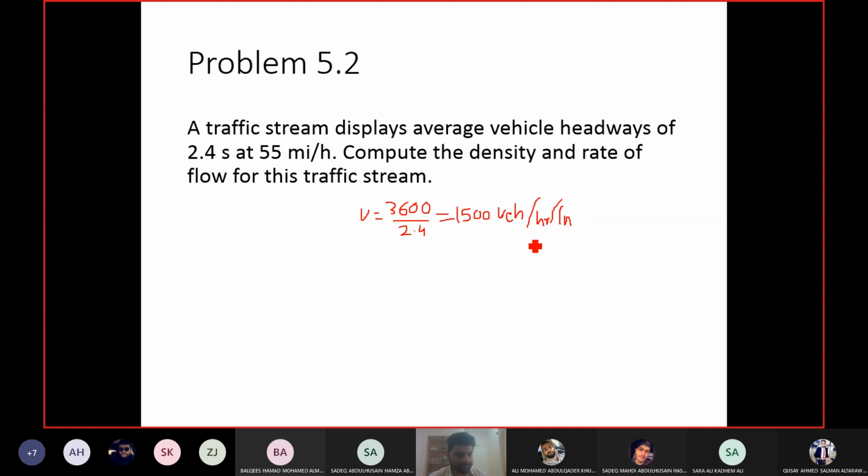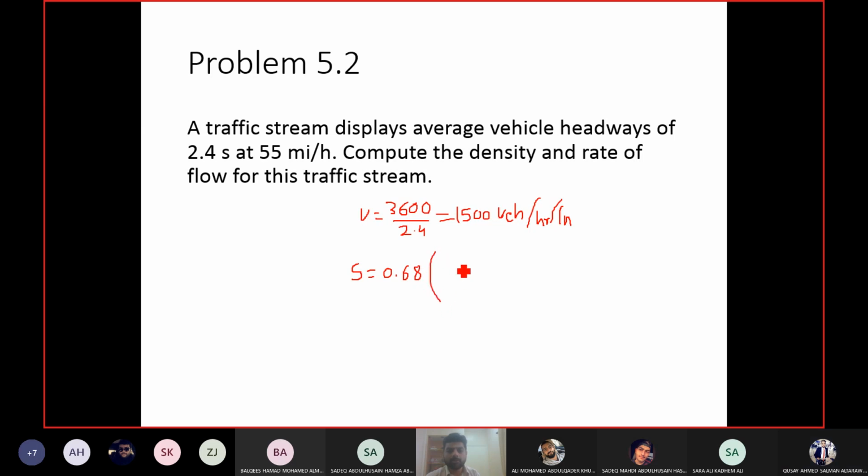Okay, what should I do about density? Remember, density is the inverse of average spacing. I don't have average spacing here. What should I do? But we have the speed. So you have the speed, and you know the relationship between speed and headway and spacing. Speed is 55.